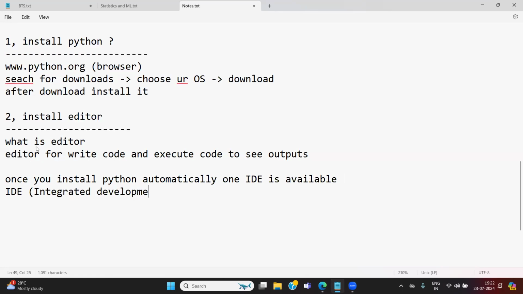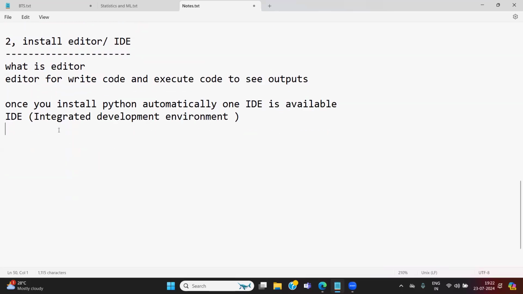Integrated Development Environment. IDE means Integrated Development Environment. So install an editor or IDE, whatever. One IDE automatically comes to you. No need to install any other things, but you can install some other things.